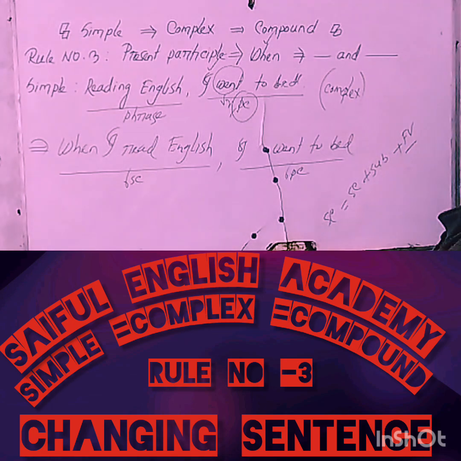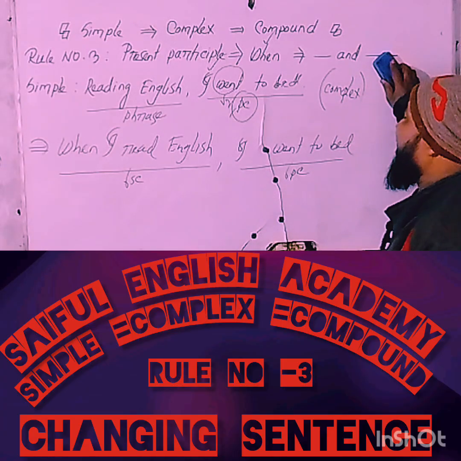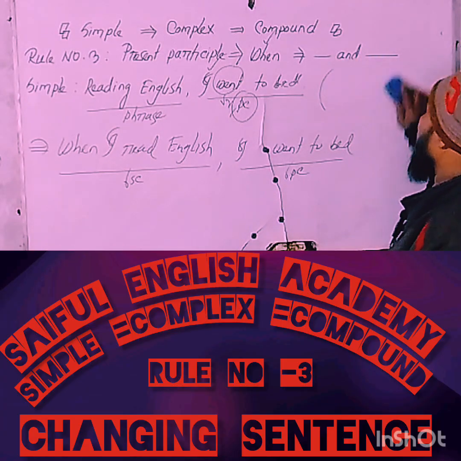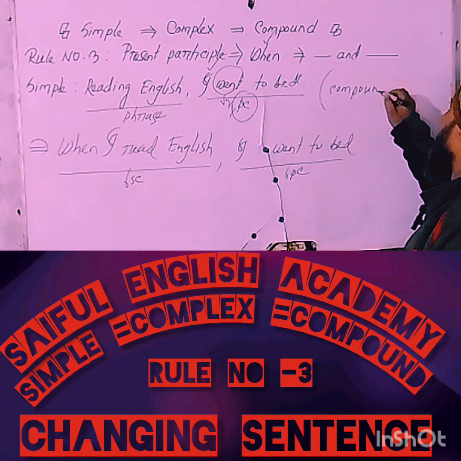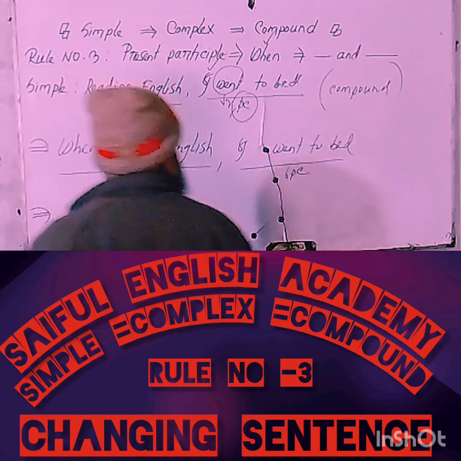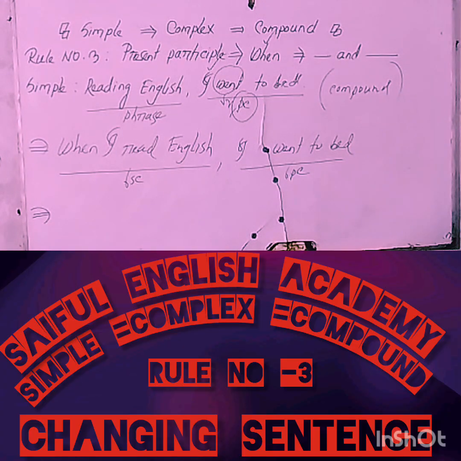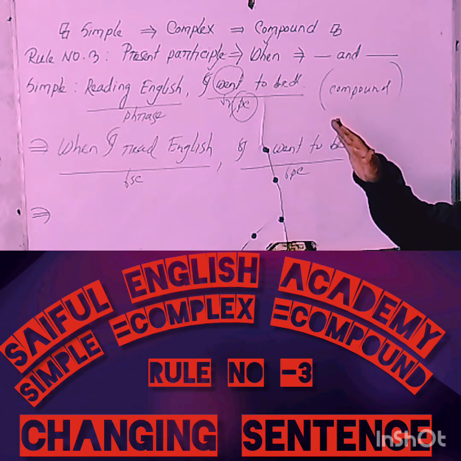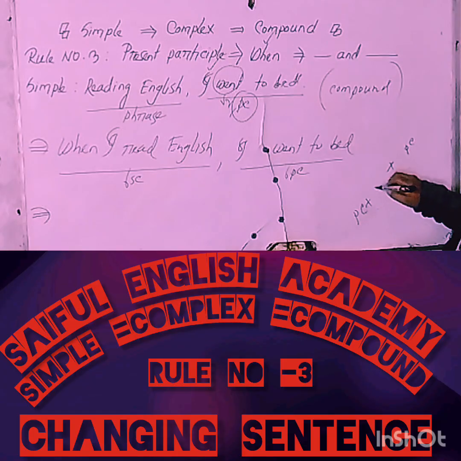Okay, my dear learners, so that you have understood it clearly. Now suppose you are told to change the sentence into a compound sentence. Then, what will you do in this case? You'll have to remember the definition of a compound sentence: a compound sentence is a type of sentence which has two principal clauses joined with a coordinating conjunction.